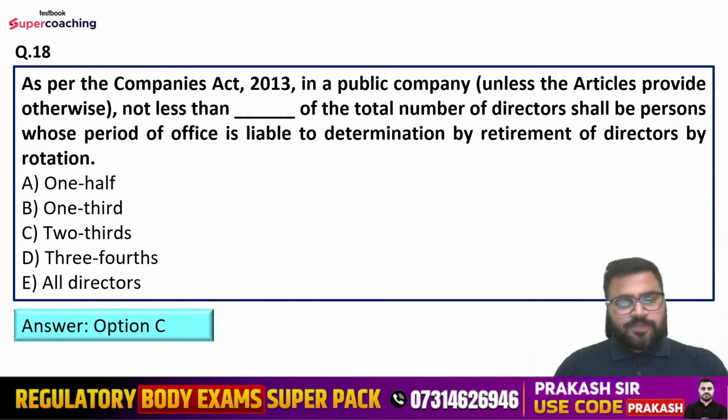So the right answer is option C, correct. That is, two-third of the total number of directors shall be persons whose period of office is liable to determination by retirement of directors by rotation.